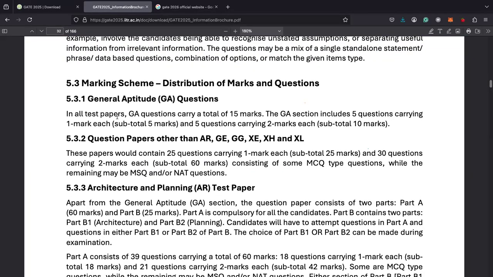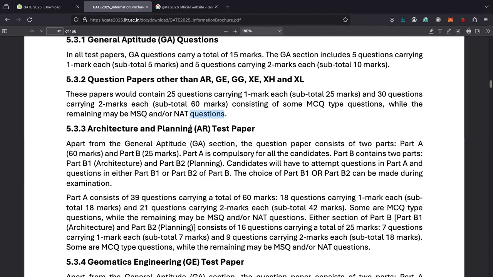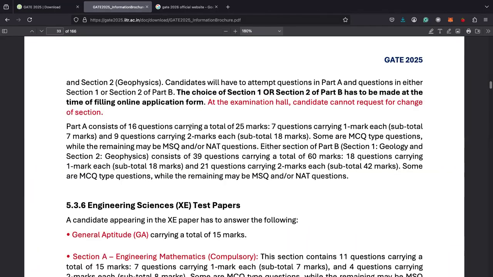For general aptitude, 15 marks: 5 questions carrying 1 mark and 5 questions carrying 2 marks. 25 questions carrying 1 mark, 30 questions carrying 2 marks, consisting of some MCQ, the remaining MSQ and NAT. So this is not useful for us, just skip this.